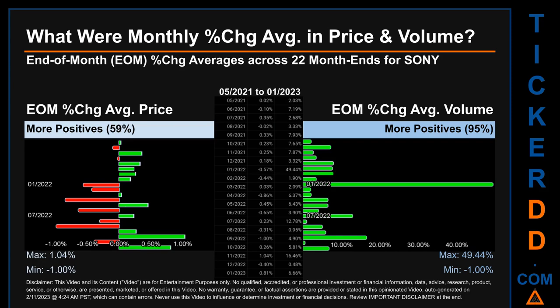Price saw an end-of-month max of 1.04% in average percentage change along with a minimum of -1.00%. For volume, the maximum and the minimum monthly percentage change were respectively 49.44% and -1.00%.